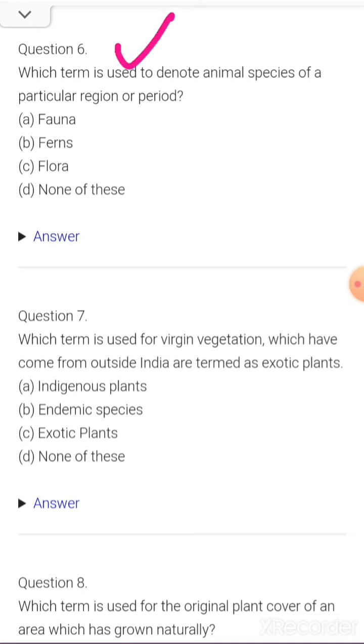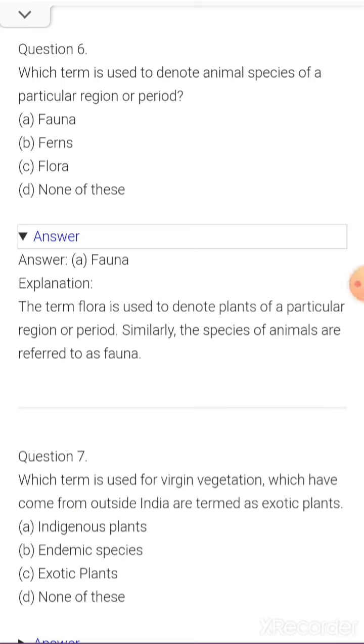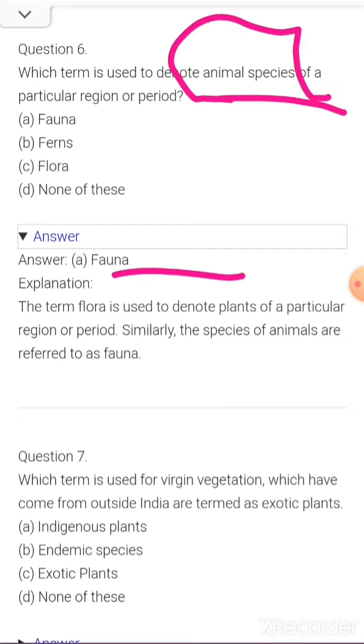Okay. The sixth one is, which term is used to denote animal species of a particular region or period? A. Fauna, B. Fern, C. Flora, and D, that is none of these. The correct answer is fauna. Fauna means it's a term given to denote the animal species of a particular region or a country, you know.